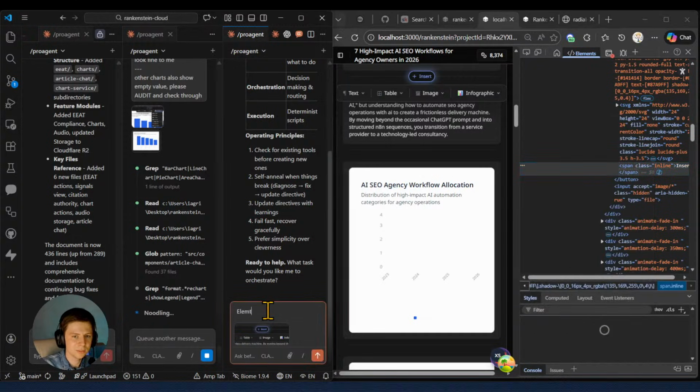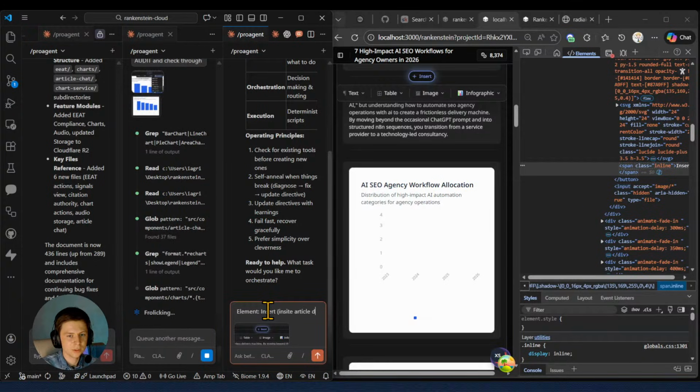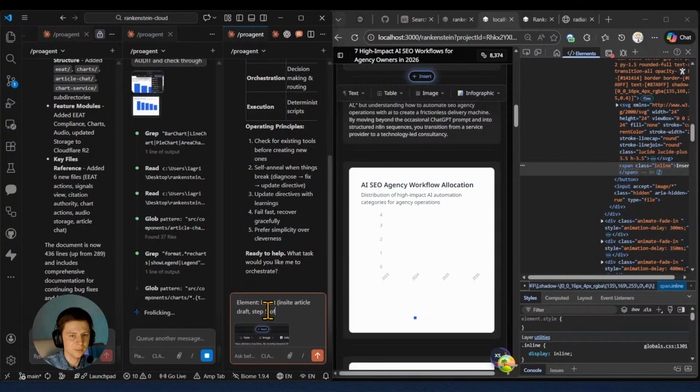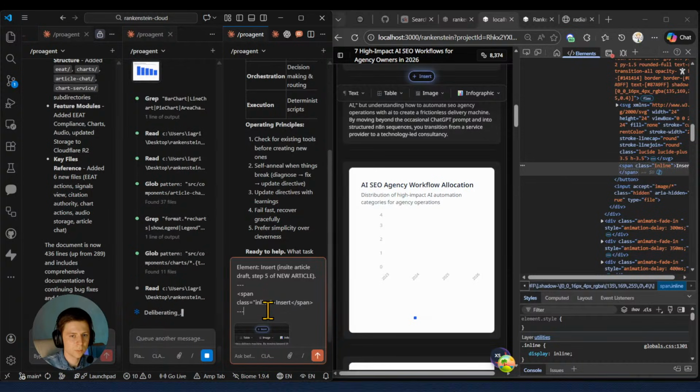So element, insert. Inside article draft, step 5 of new article, for UI.